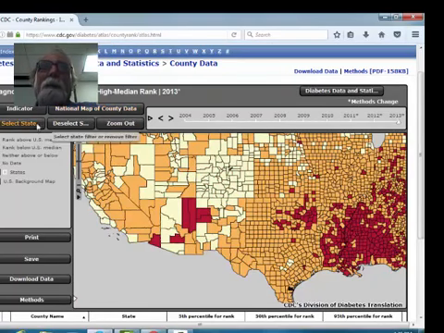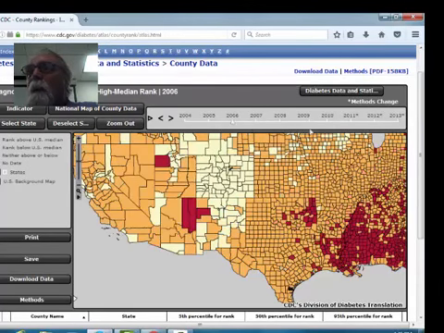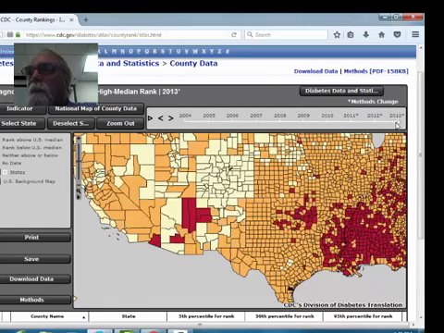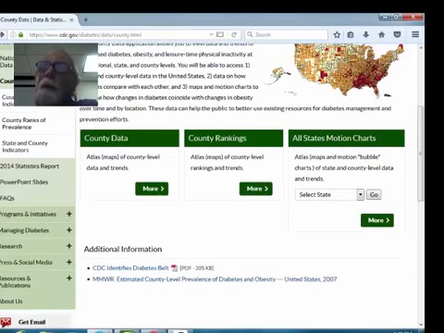So national map of county data. So is this helpful? Well, check this out. Sometimes it's helpful, sometimes it's not. Sometimes there's a lot of change over time. So we go to 2013, and we notice that some places are having more and more cases of diabetes. And you could look at this on almost any health issue.